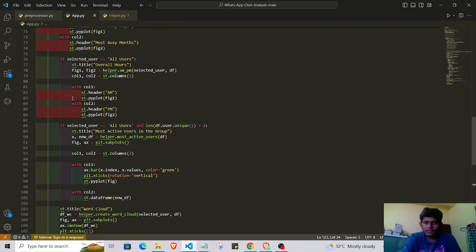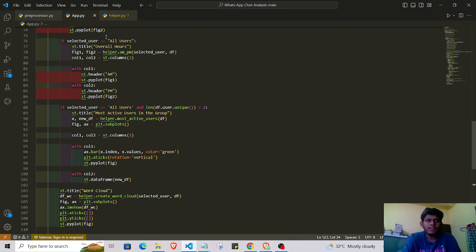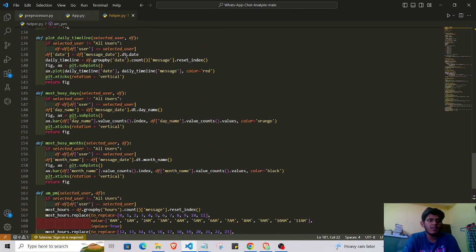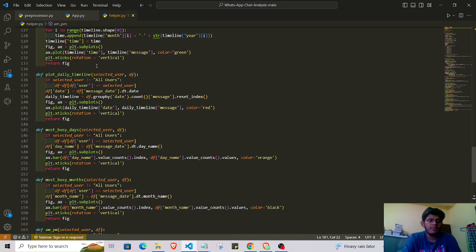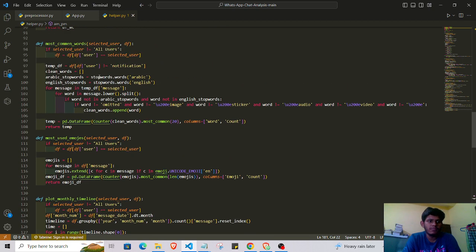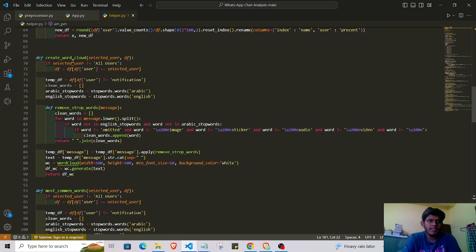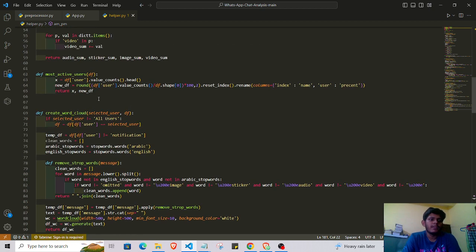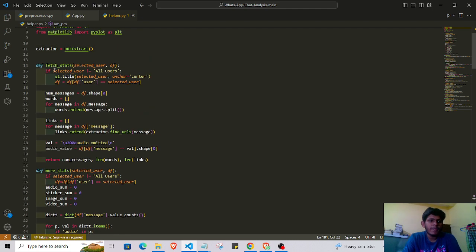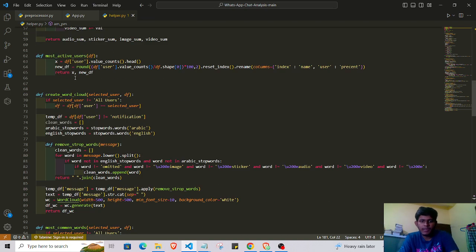Here we can see what we have done. I also find the total words, overall as well as for a single user. To extract the total words, I run a for loop. You can also see this in the helper file. Helper is nothing but the brain of app.py, where we write all the functions. Here we can see that every function is available, like create word cloud, most busy user, and more.